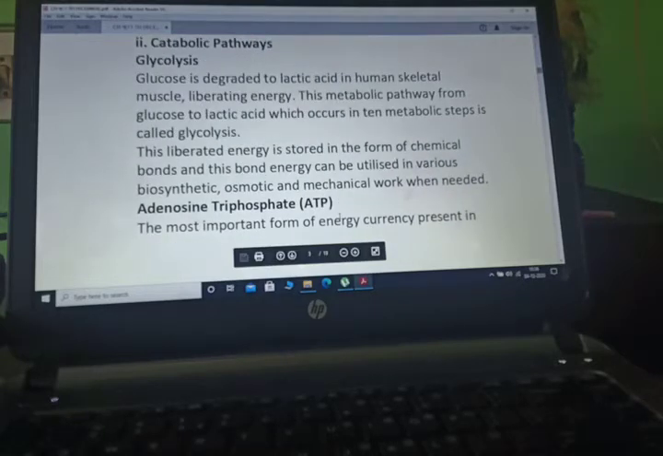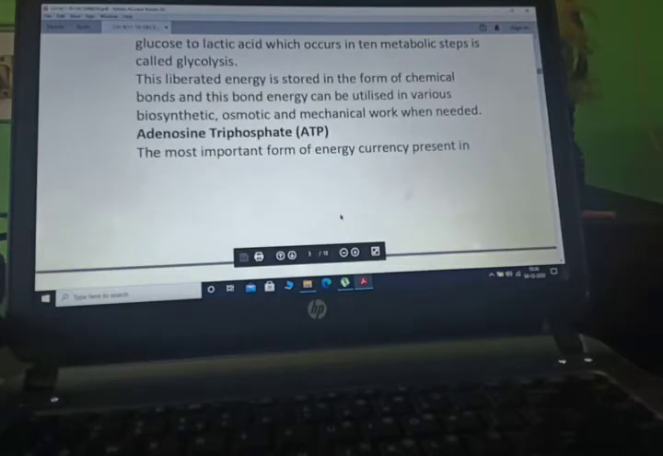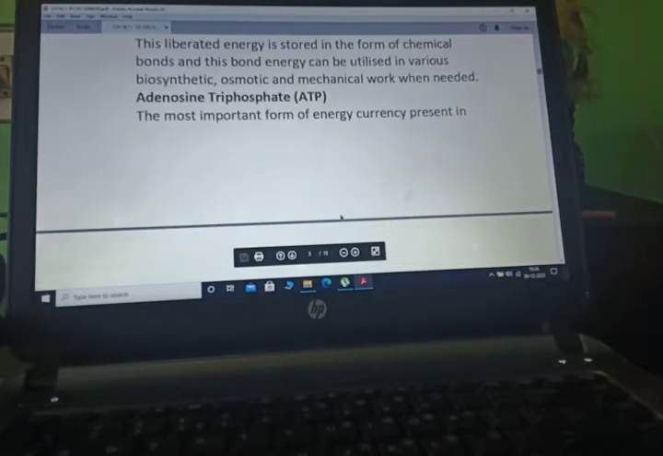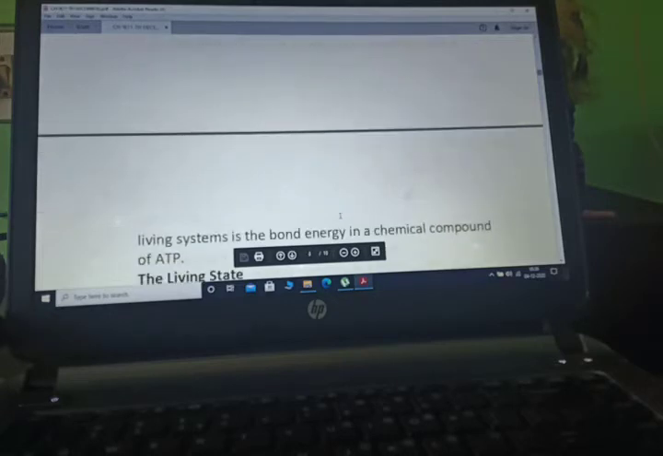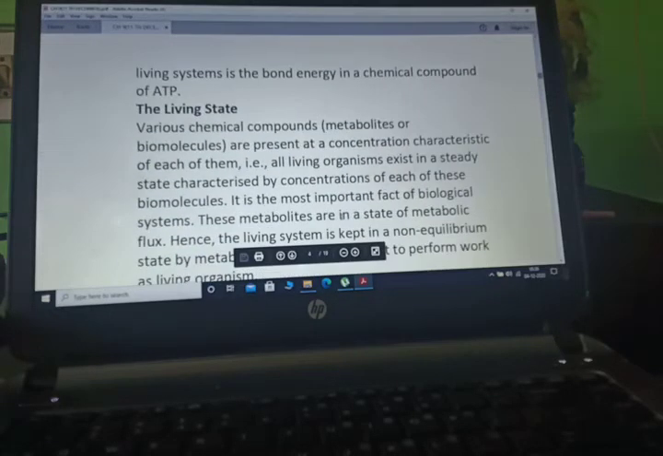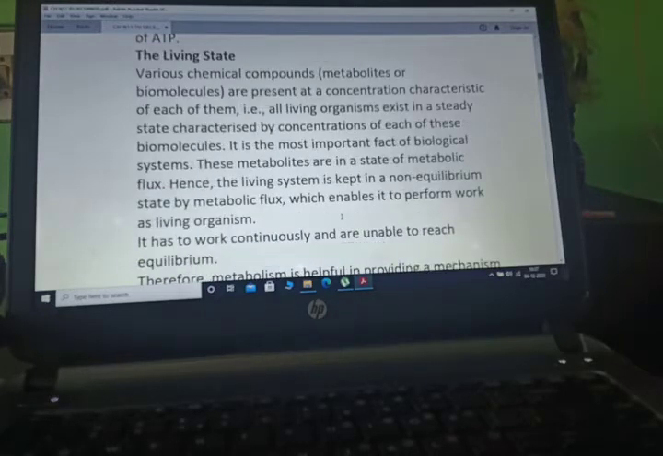This liberated energy is stored in the form of chemical bonds, and this bond energy can be utilized in various biosynthetic, osmotic and mechanical work when needed. Now ATP, the most important form of energy currency present in the living organism or system, is the bond energy in a chemical compound, ATP.